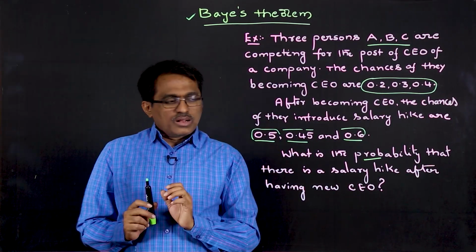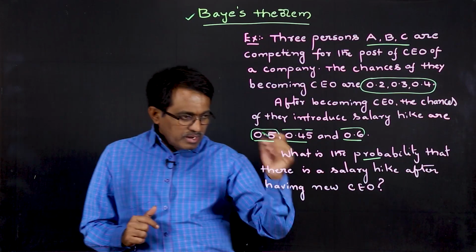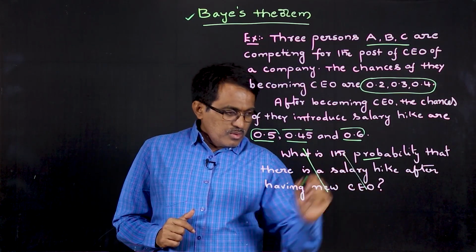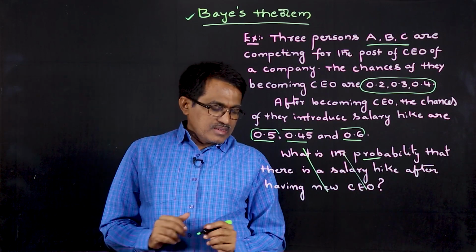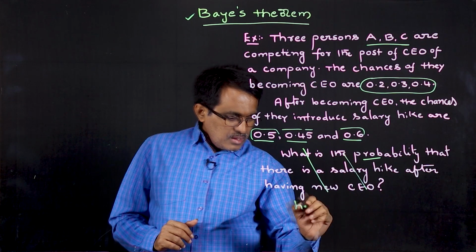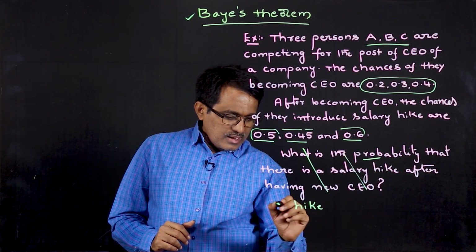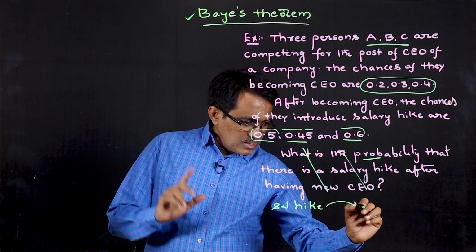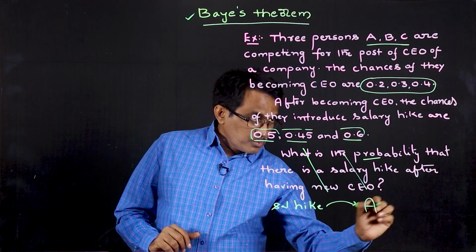Now we have seen the total probability, right? Now what I do is I will modify this question. Now there is a pay hike in the salary. There is a pay hike, that is, people are already getting a salary hike. What is the probability that this is because of A becoming CEO?